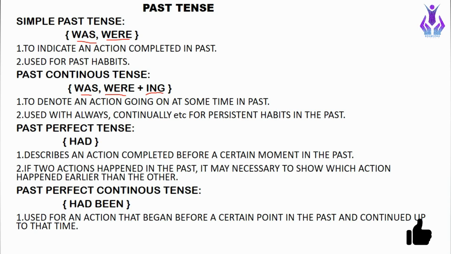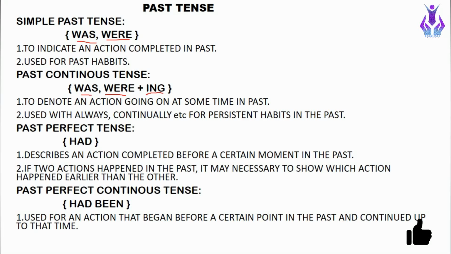The next one is that it is used with always, continually, etc. for persistent habits in the past. Like there were some habits, we used always with them, or continually, like some person is always doing that habit, a persistent habit in the past, we use the past continuous tense. For example, he was always grumbling. So these kinds of persistent habits, along with always or continually.